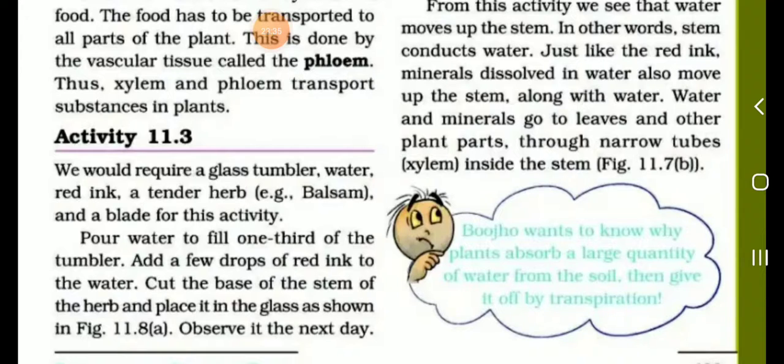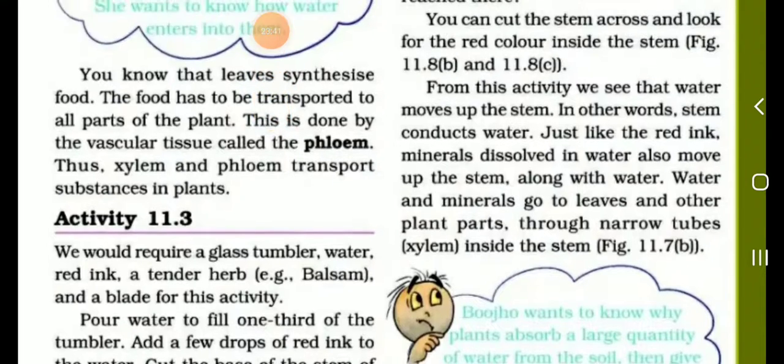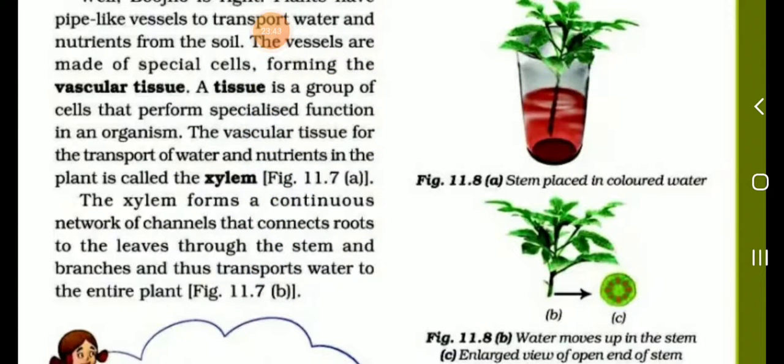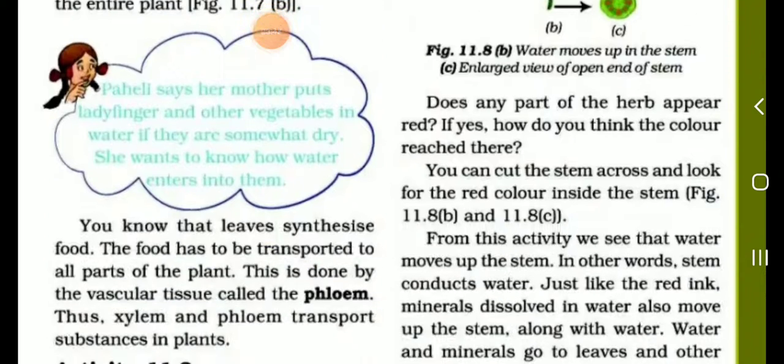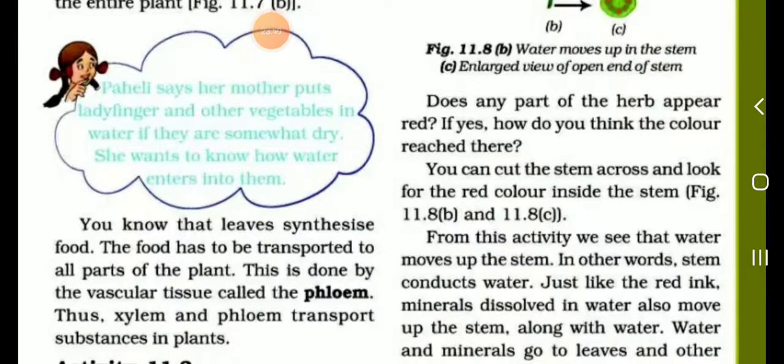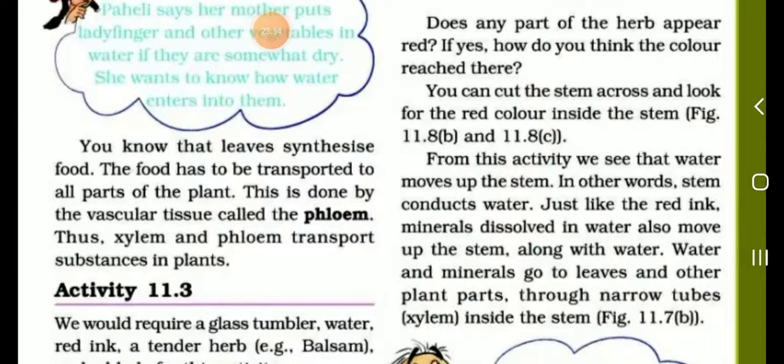Cut the base of the stem of the herb and place it in the glass as shown. See the picture, students. This is the stem placed in colored water. Does any part of the herb appear red? How do you think the color reached here?